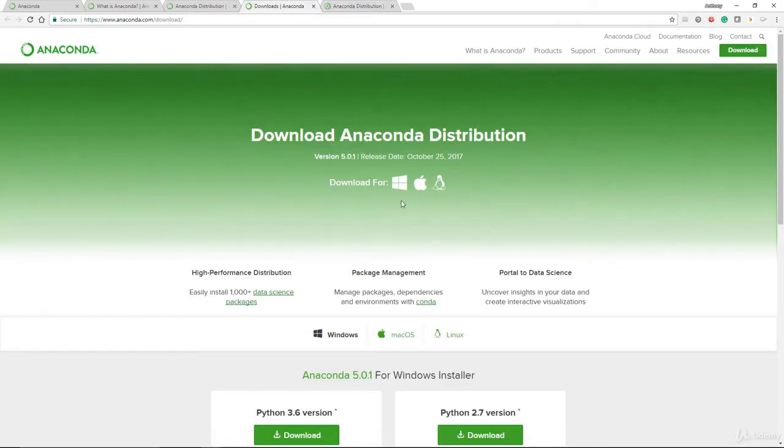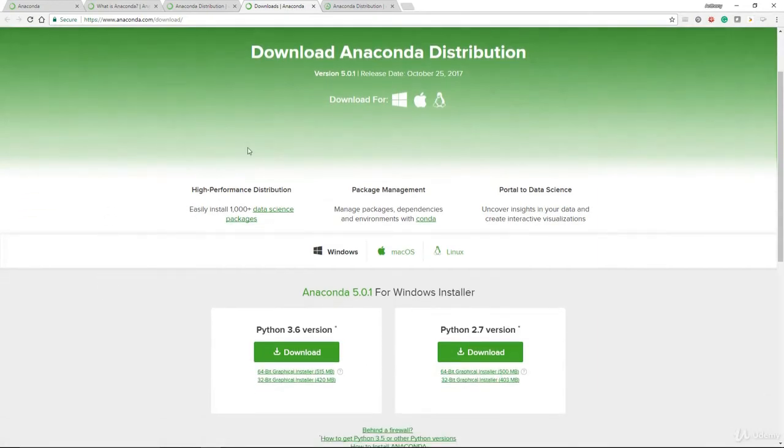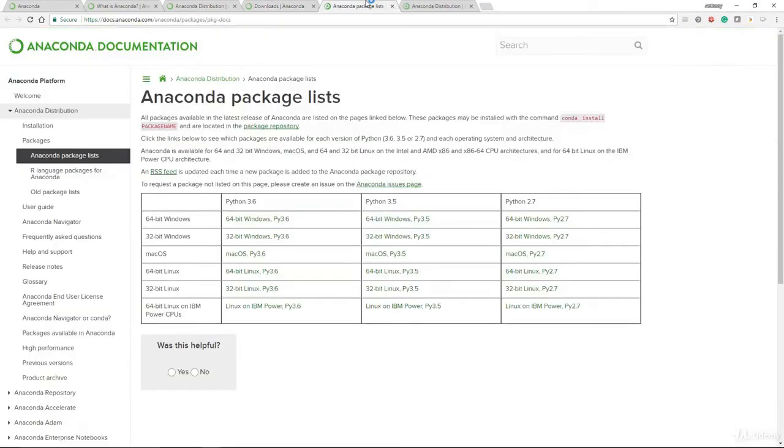In this video, I'm going to show you how to download for Windows. You can, of course, download for macOS as well as Linux. Notice the highlight of one of the key strengths of Anaconda, which is mentioned here, is that you can easily install 1,000+ data science packages immediately. They have already brought it all together for you.